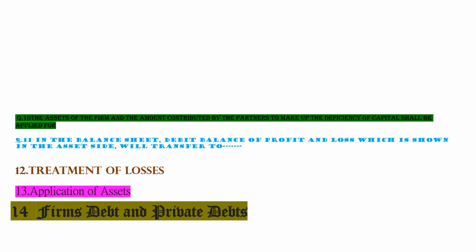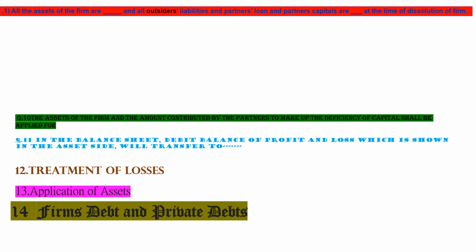Now first we are taking the theory questions on the dissolution of partnership. All the assets of the firm, dash, and outsider liabilities and partners' loans and partners' capitals, dash, at the time of dissolution of the firm.